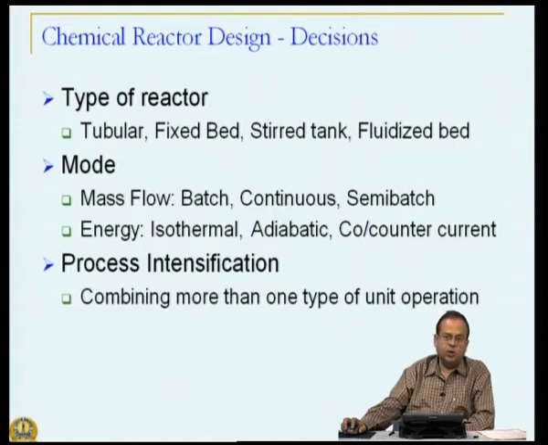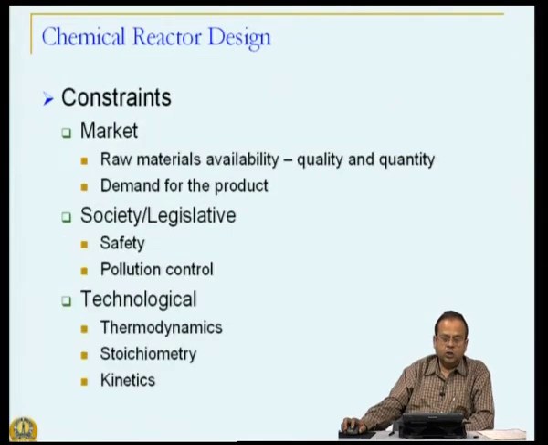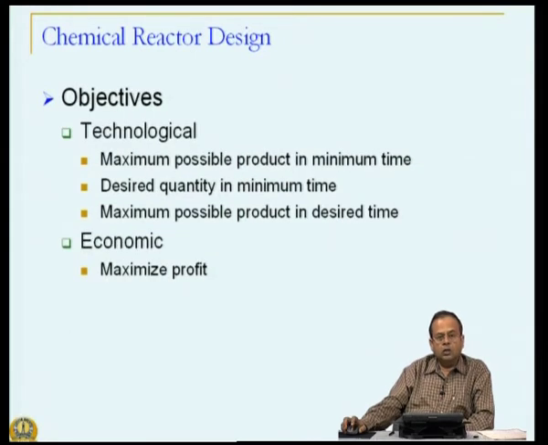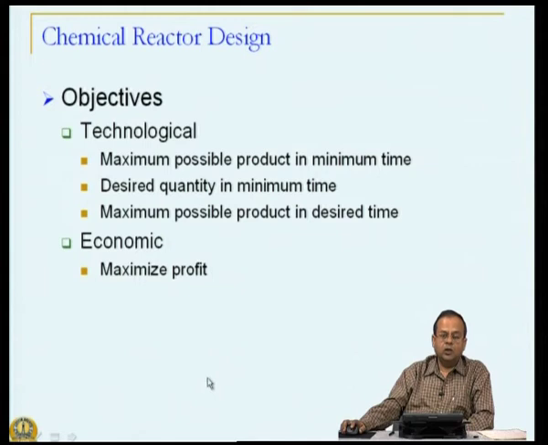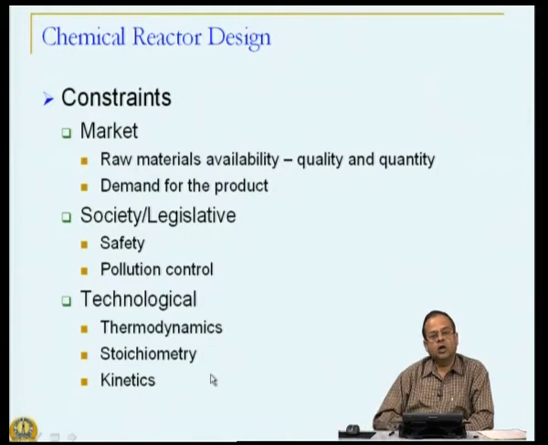Before we go to decision variables, I want to go back to my objectives, and these objectives would not be difficult to achieve if there were no constraints on our system. So, what are those constraints? While defining the reactor design objective, we must be aware of the constraints under which we are working. There are various types of constraints, and I will start with market forces first. Raw material availability.